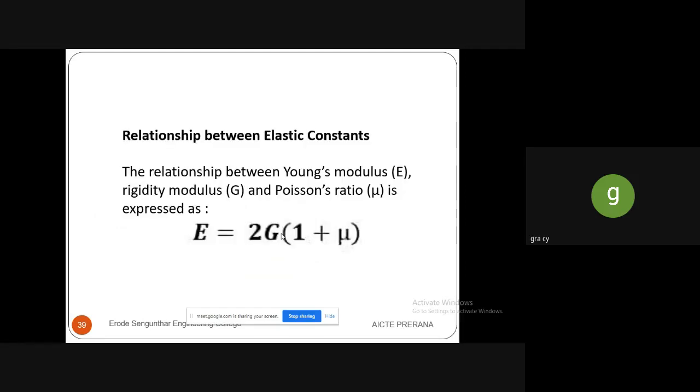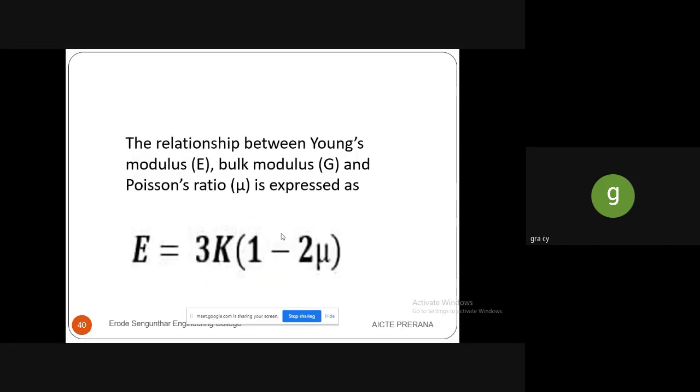Next, we can see the relationship between elastic constants. The relationship between Young's modulus, rigidity modulus, and Poisson's ratio can be expressed as capital E is equal to 2G into 1 plus mu. We all know that G is rigidity modulus, E is Young's modulus, and mu is the Poisson's ratio. Then the relationship between Young's modulus, bulk modulus, and Poisson's ratio is capital E is equal to 3K into 1 minus 2 mu.